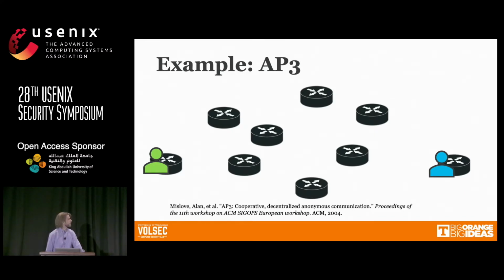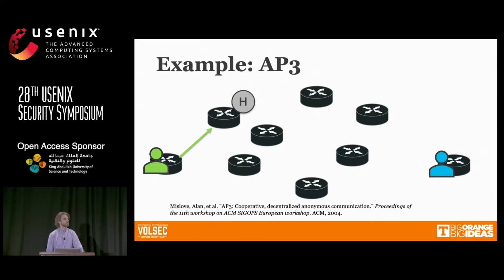We have a user who wishes to send a message to another user. The sender is, say, Alice in green here on the left. And note that both users here are also part of the network. So when Alice wants to send a message, she first selects a random node and sends the message to that node. Then that node does a random coin flip with a certain bias, and depending on the result, the node either forwards it to another random node or it forwards that message to its actual recipient.